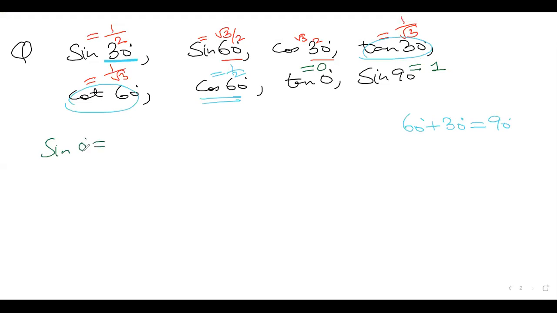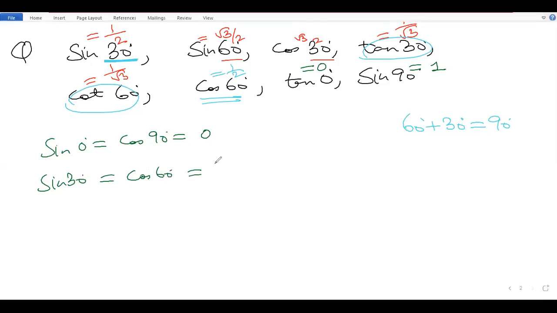Sin 0 will be equal to cos 90, which is equal to 0. Sin 30 will be equal to cos 60, because 30 plus 60 is 90, both will be equal to 1 by 2. Sin 60 will be equal to cos. Hello.